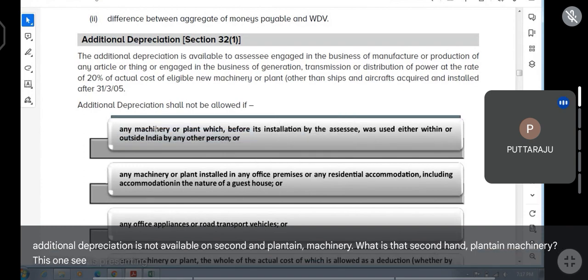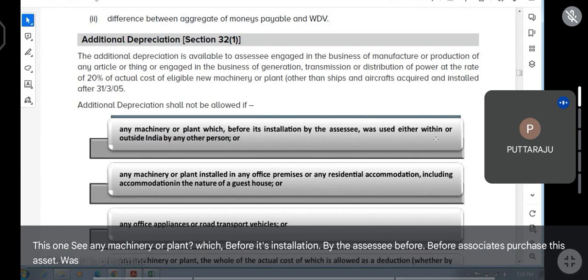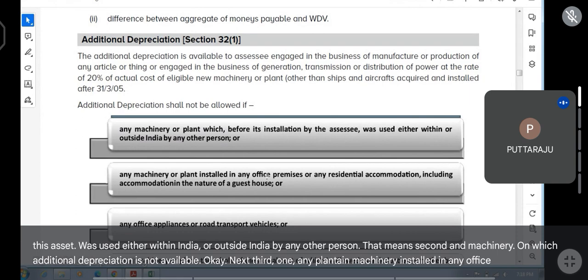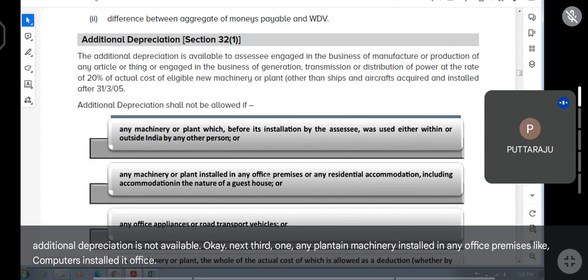Any machinery or plant which, before the assessee purchased this asset, was used either within India or outside India by any other person, that means second-hand machinery, on which additional depreciation is not available. Next, third one. Any plant and machinery installed in any office premises, like computers installed at the office, is not available.